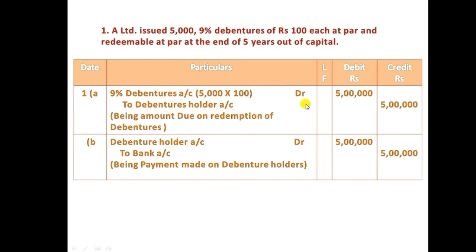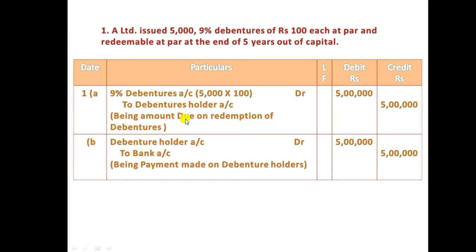So at the time of redemption we are going to reduce the liability in the business. According to the American approach, when liability increases, we need to credit it. When liability decreases, we need to debit it. At the time of redemption, at the time of repayment, our liability is going to decrease. When liability decreases, we need to debit it. So that is the reason this 9% debenture we debited here and we credited the debenture holder account, and we should write the narration: being amount due on redemption of debentures.